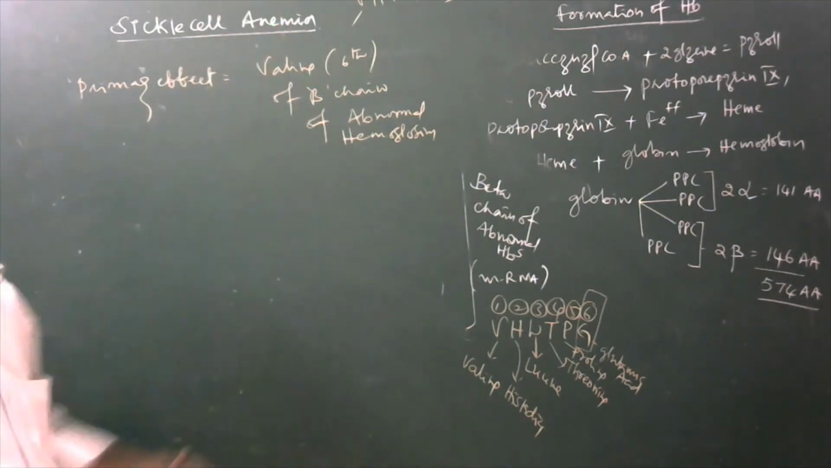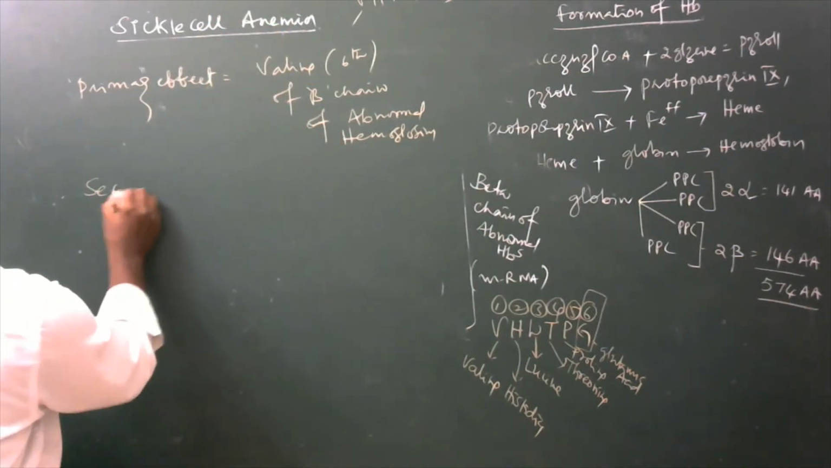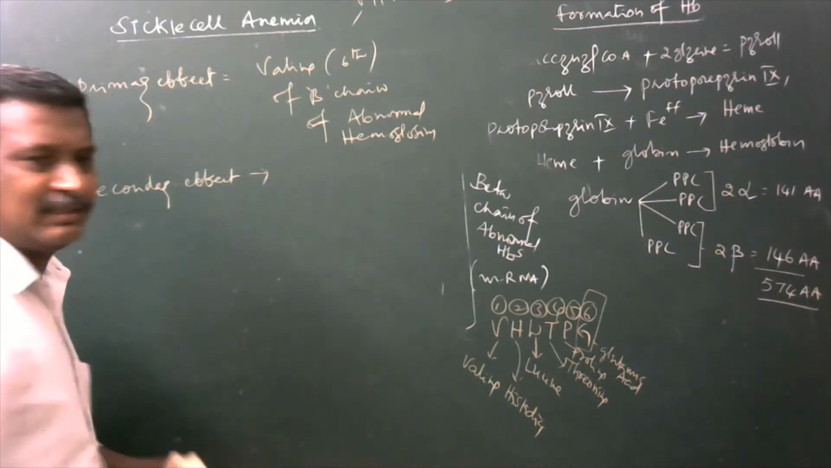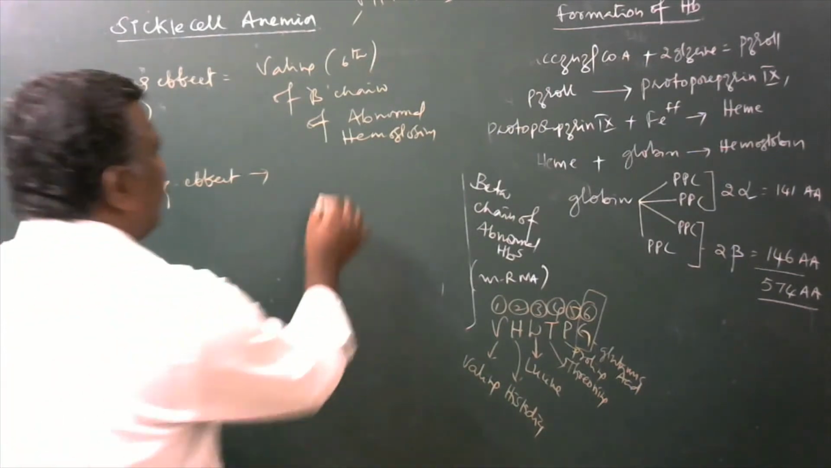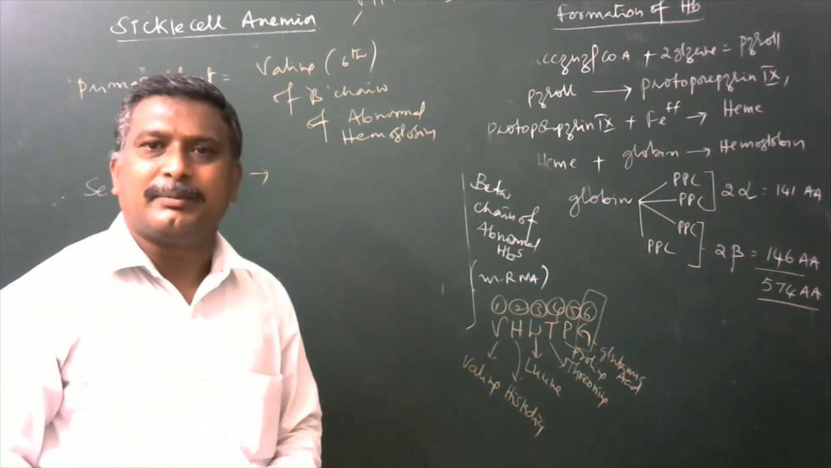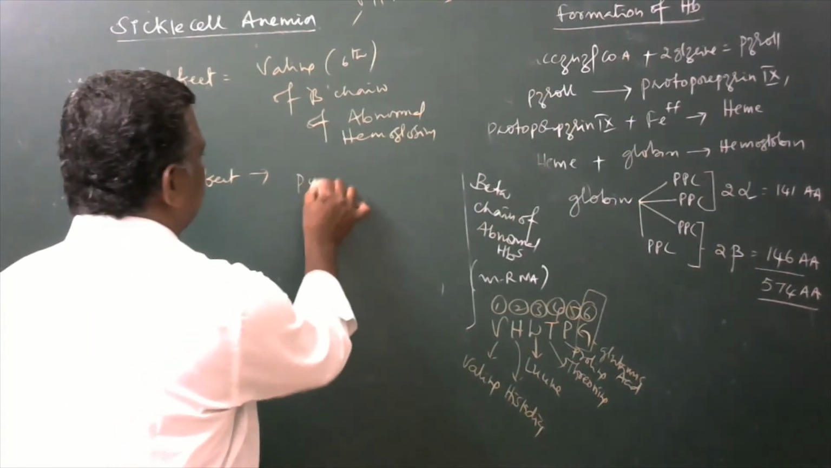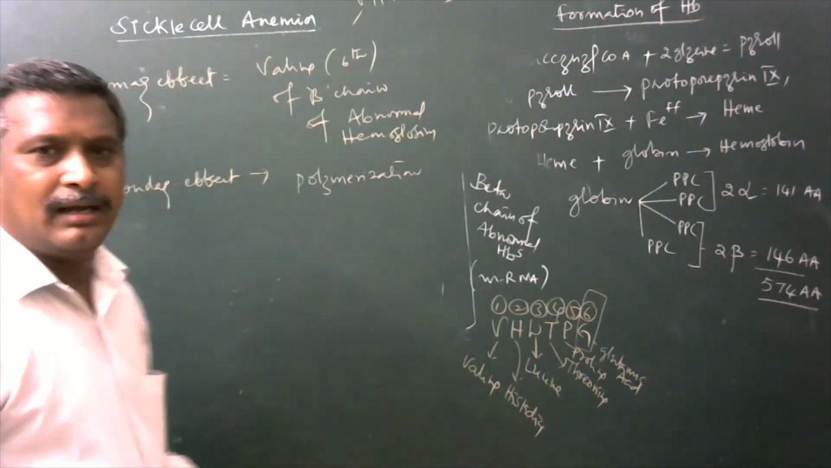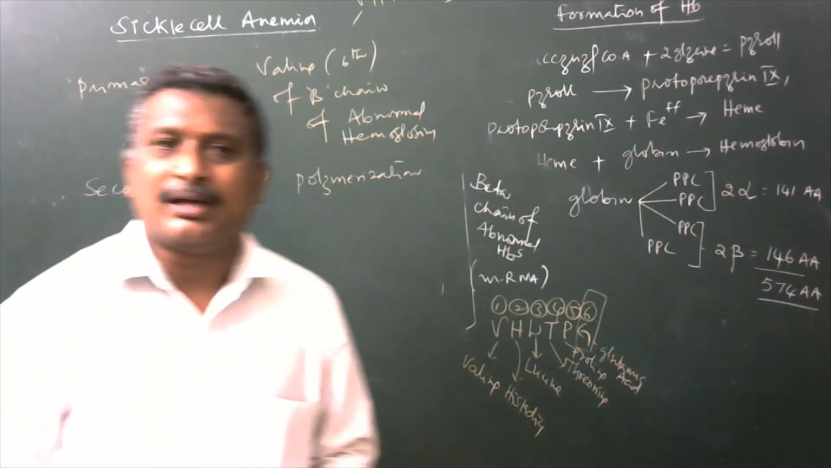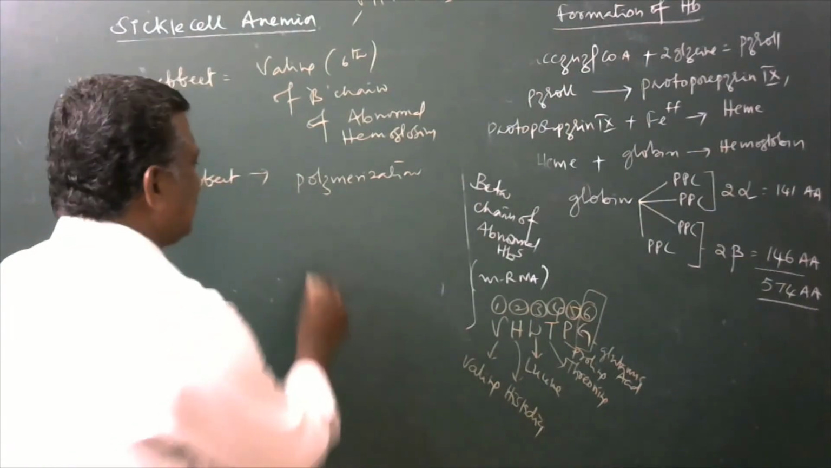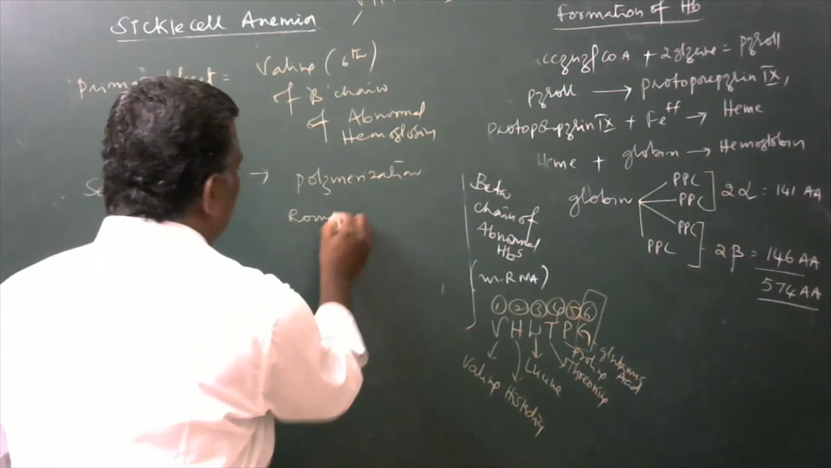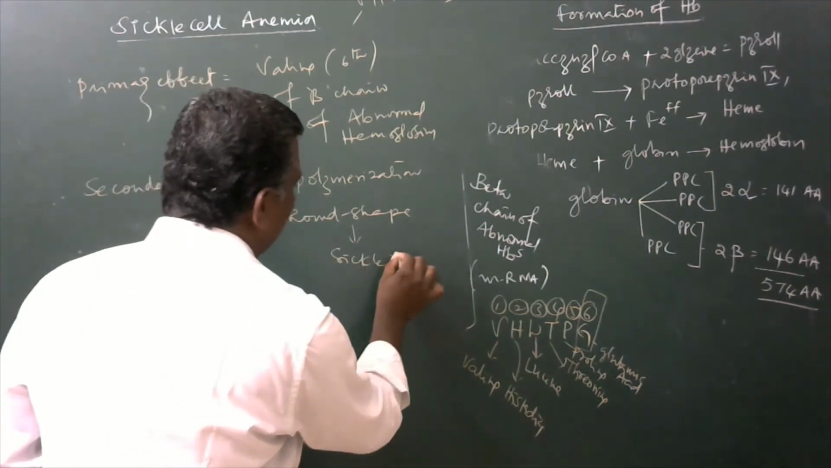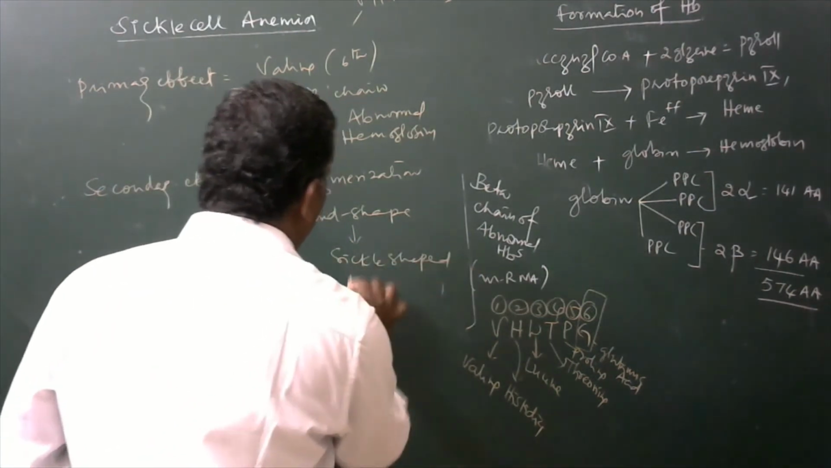that particular allele. In addition to that, what are the secondary effects shown by the same allele? Here, when valine is there, that may go for polymerization. Polymerization may occur. Automatically, a round shaped RBC will become sickle shaped. So, round shaped RBC becomes sickle shaped RBC.